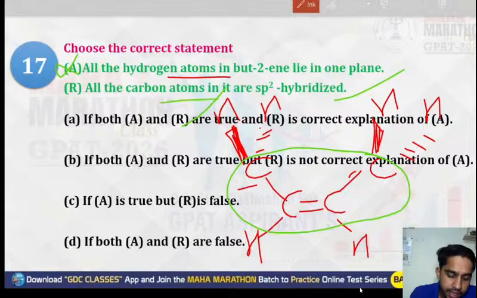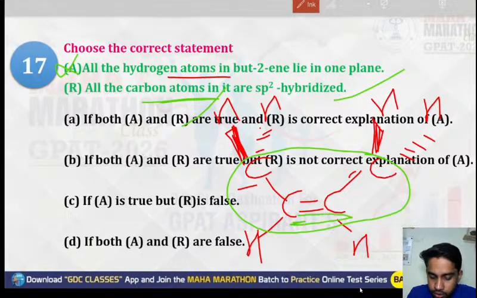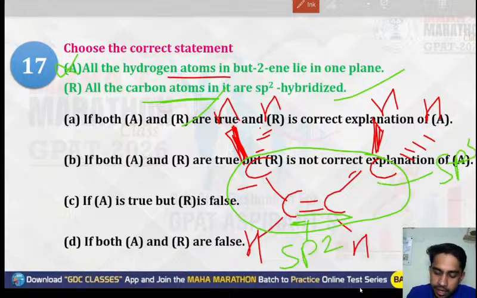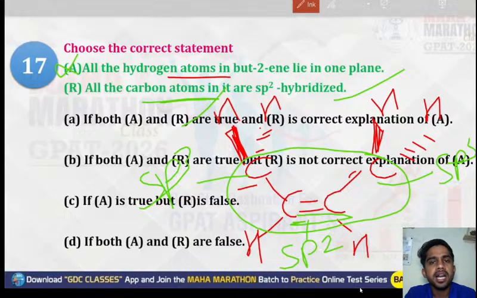The second option is saying all the carbon atoms are sp2 hybridized. Is it correct? These two carbons are sp2 hybridized, but this is sp3, and this is also sp3. All are not sp2 hybridized. Two carbons are sp2 hybridized, whereas the other two carbons are sp3 hybridized. So both A and B are wrong.